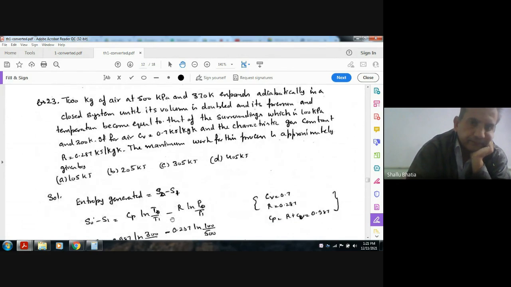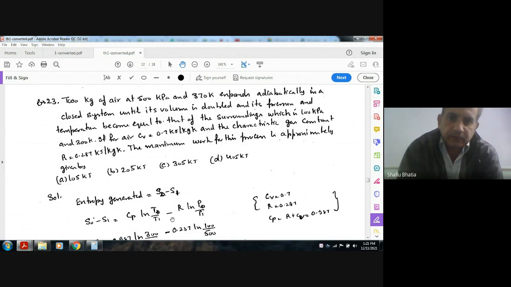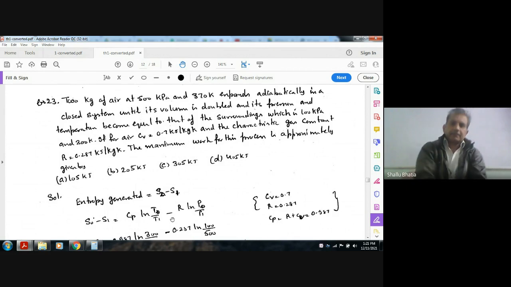Next, 2 kilogram of air at 500 kPa and 370 Kelvin expands adiabatically in a closed system until its volume is doubled and its pressure and temperature become equal to that of the surroundings, which is 100 kPa and 300 Kelvin.